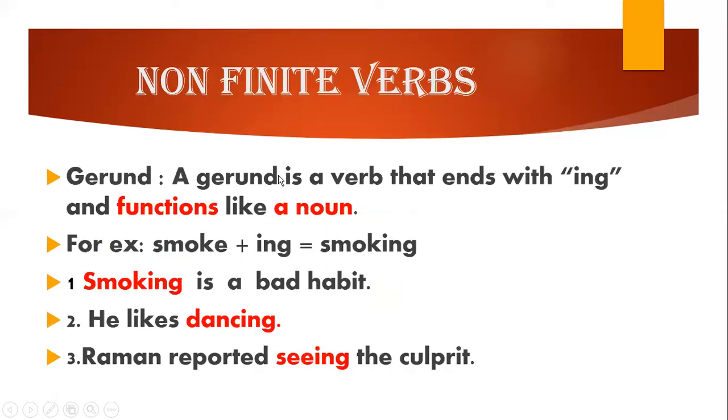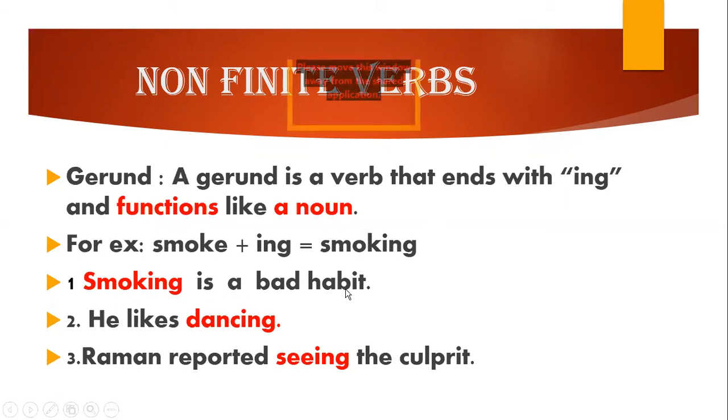Next are the non-finite verbs. The first type is gerund. A gerund is a verb that ends with ing and functions like a noun. For example, smoke is a verb; when we add ing, it becomes smoking.